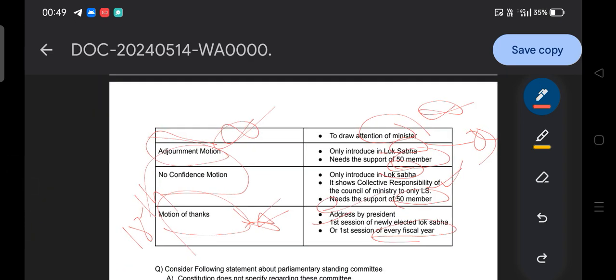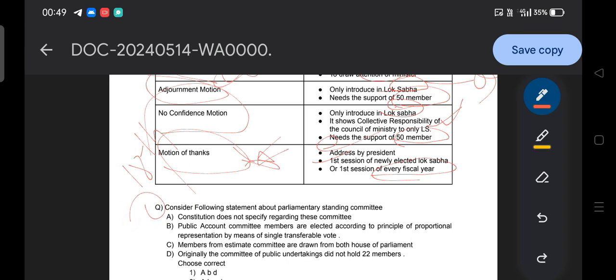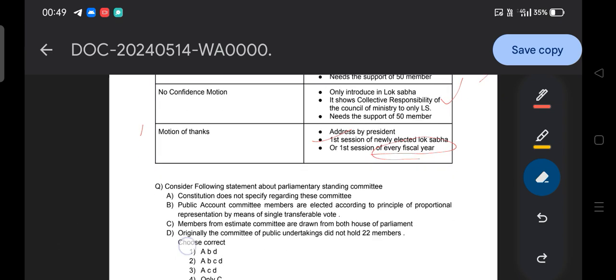Okay. Then moving to the next. The next question is about parliamentary committees. There are two types of committees, and we will discuss that. First let's attend questions. Consider the following statements about the parliamentary standing committee and choose the correct answer regarding the standing committee.